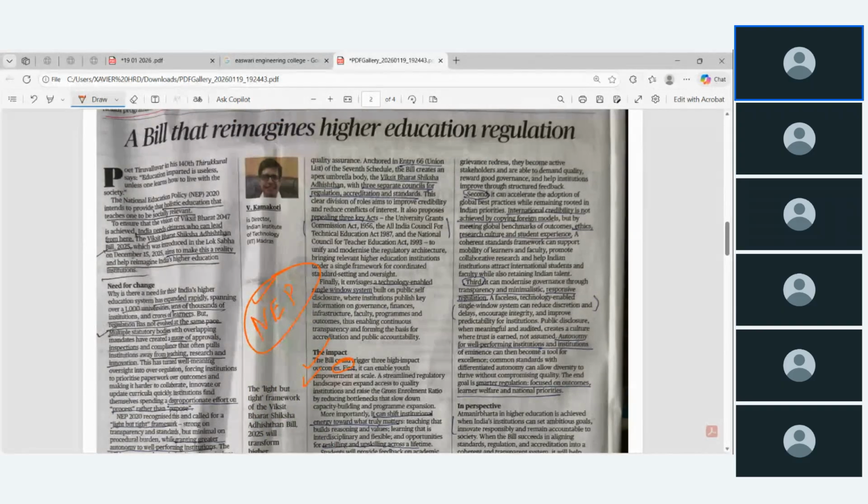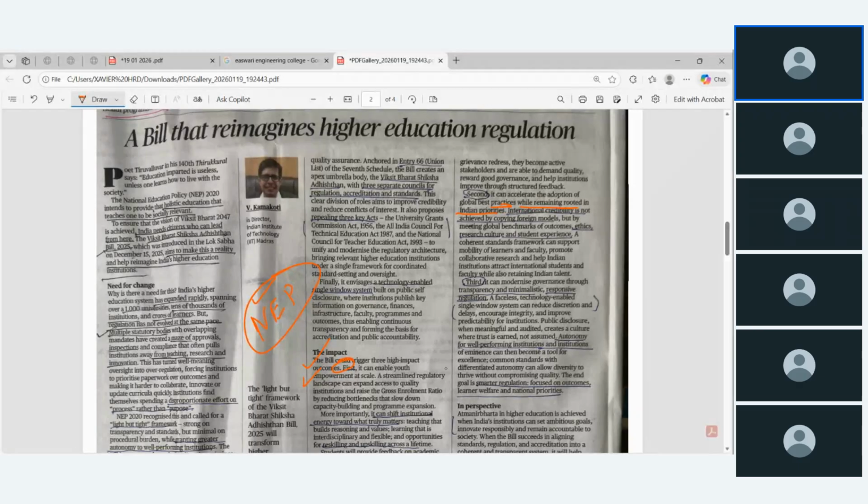Second, it can accelerate the adaptation of global best practices while remaining rooted in Indian priorities. International credibility is not achieved by copying foreign models, but by meeting global benchmark outcomes, ethics, and research culture. The new policy helps achieve this.